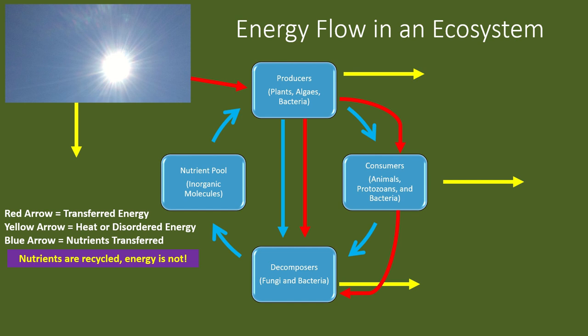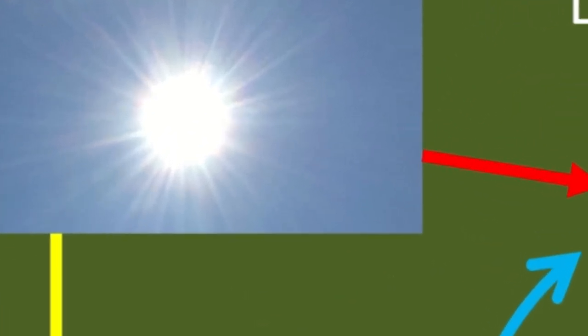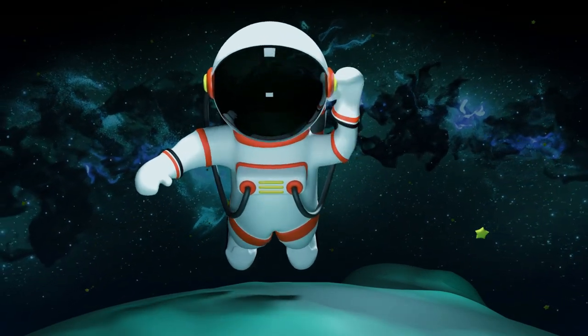Nutrients are recycled on Earth, but energy works in a single direction. However, as long as the sun shines, we'll be fine. But one day, the sun will no longer function. But hopefully, our species, or whatever we evolve into, will be spacefaring by then.